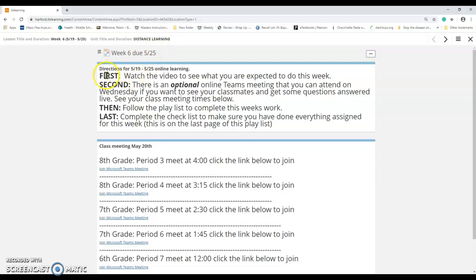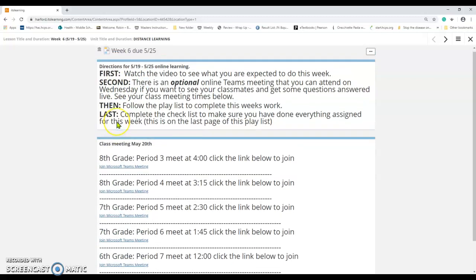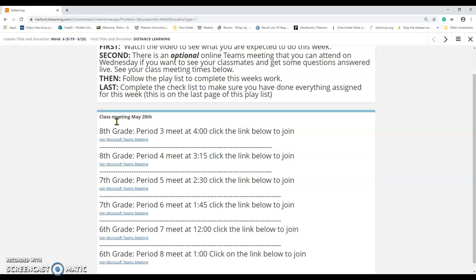Here are the directions. First, you're going to watch this video that I'm creating now to see what you're expected to do. Secondly, there's an optional online Teams meeting that you can attend tomorrow. So take a look at your class period and your grade and the time to join. If you happen to be in period 3, 8th grade, you're just going to click on this at 4 o'clock and you're going to join our group on a Teams meeting. It's nothing that you need to download or anything. That's attached to your Microsoft Suites.